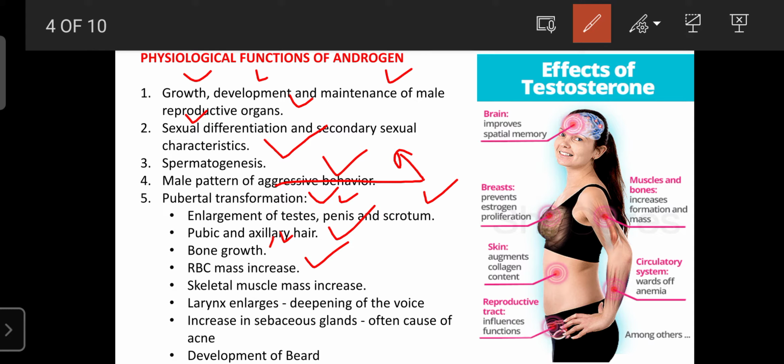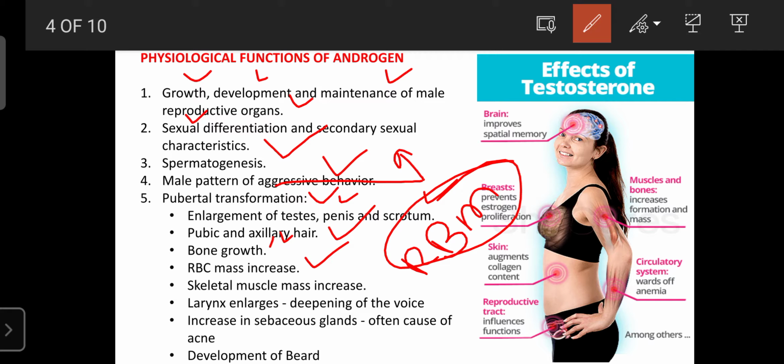So that's why the male has more RBC as compared to the female, because testosterone is more present in the male as compared to the female. Testosterone also stimulates the RBM, and the RBM is the site for synthesis of the RBC. So due to that, the male has more RBC, or erythrocytes, or red blood cells, as compared to the female.